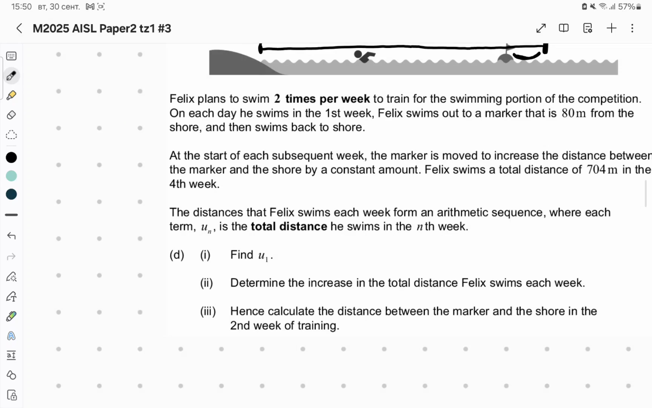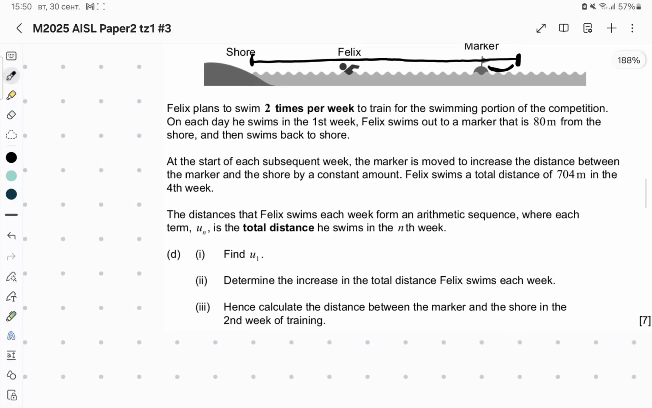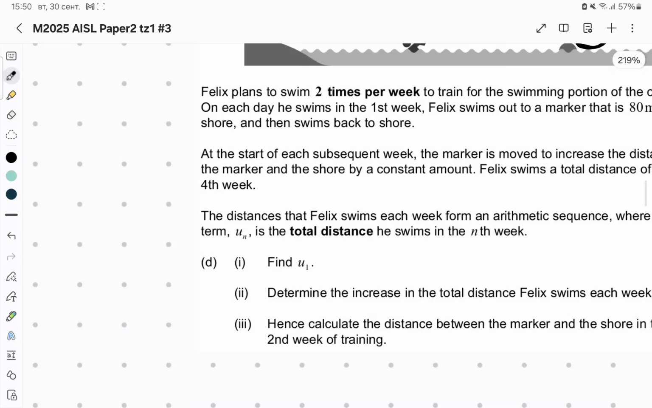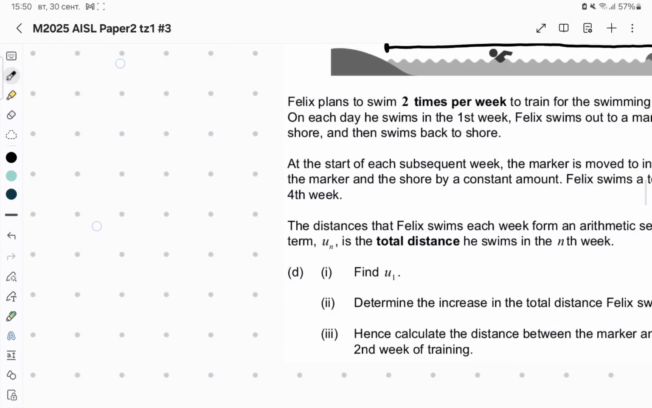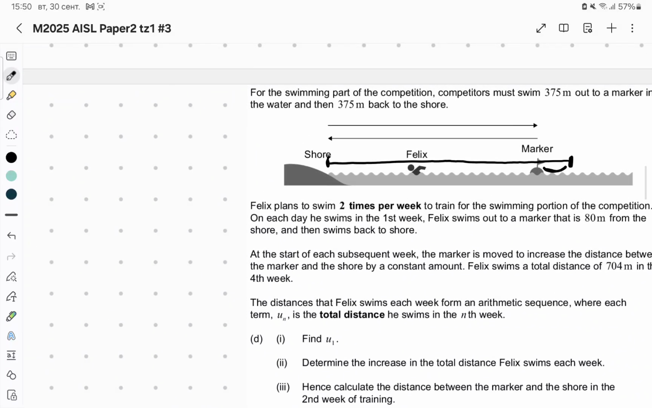The distances that Felix swims each week form an arithmetic sequence where each term is a total distance. Pay attention: total distance he swims in the nth week. Okay, find U1. It was a lot of words. Now let's see what happened actually.